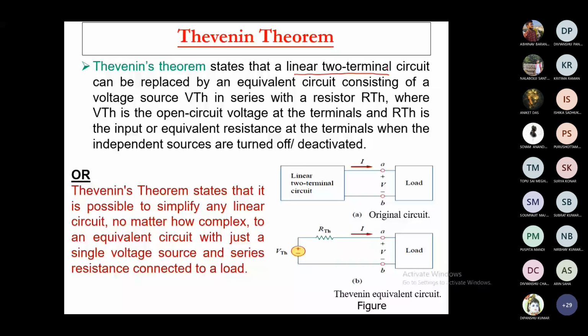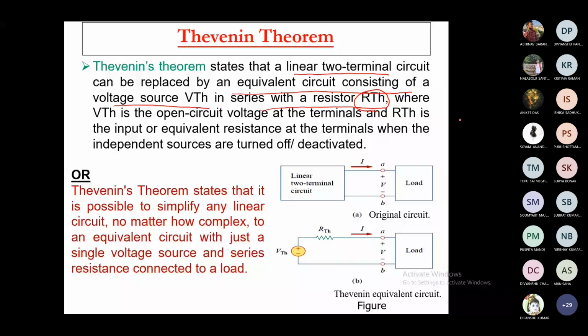So a linear bilateral circuit can be replaced by an equivalent circuit consisting of a voltage source VTH in series with a resistor RTH, which is considered the internal resistance of the source VTH, where VTH is the open circuit voltage at the terminal through which you want to measure the current, and RTH is the input or equivalent resistance at the terminal when you loop the resistor through these two terminals.